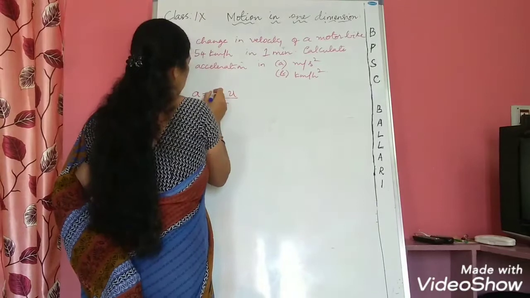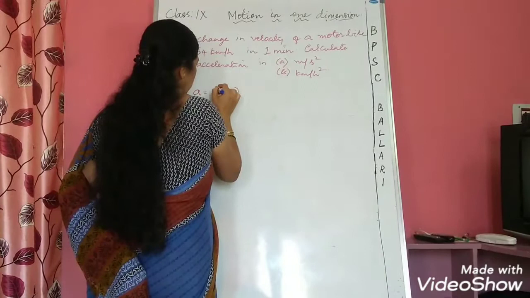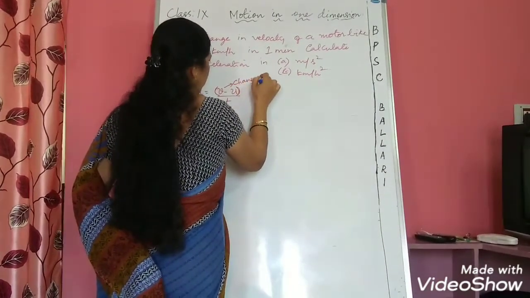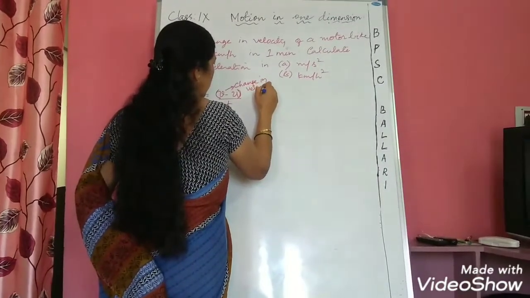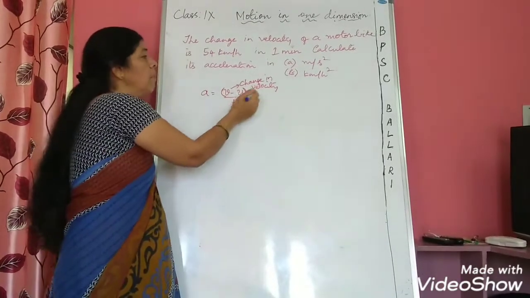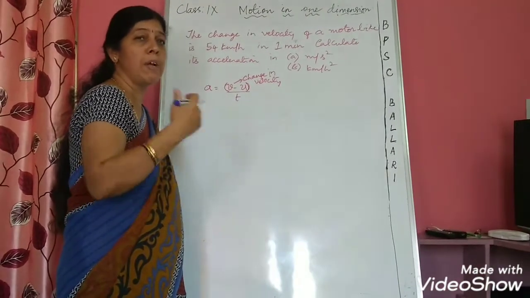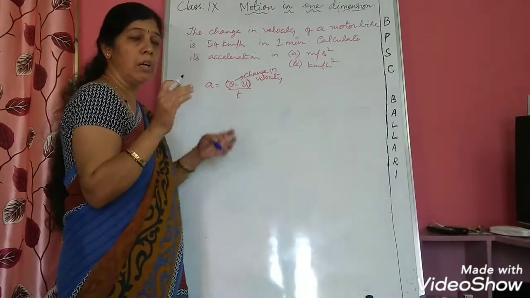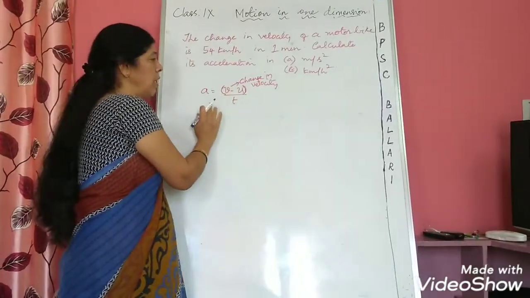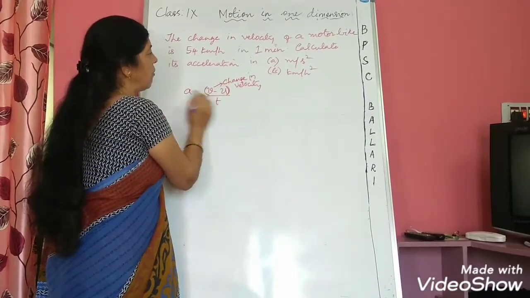Now this numerator, as I have told you earlier, v minus u, it is nothing but a change in velocity. This must be considered as a single term, and the bracketed term must be considered as a single term. Directly we are provided with change in velocity. Sometimes in problems you may be given initial velocity and final velocity, then you have to first calculate the change in velocity. But in this problem our job is made very easy. The change in velocity is already given.